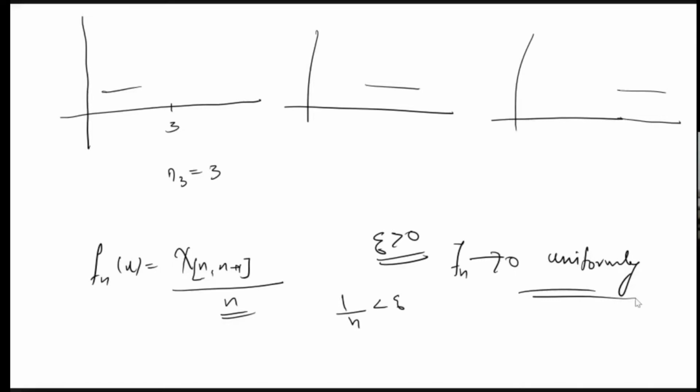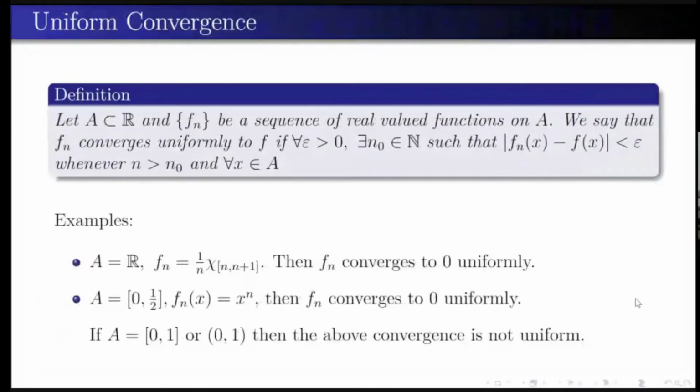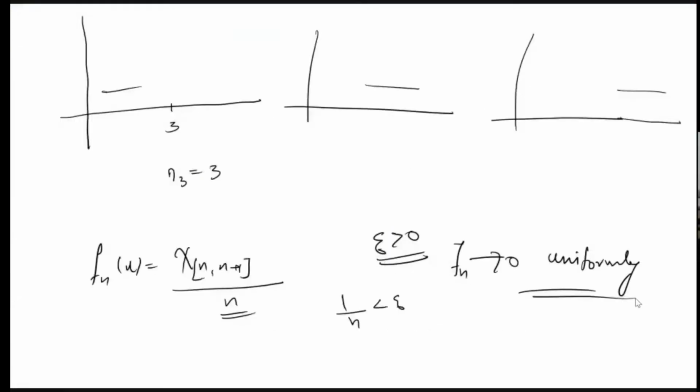Okay, what is the next example? What can you say about fn(x) equal to x raised to n? First we think of it in the closed interval [0, 1]. Is this convergent?